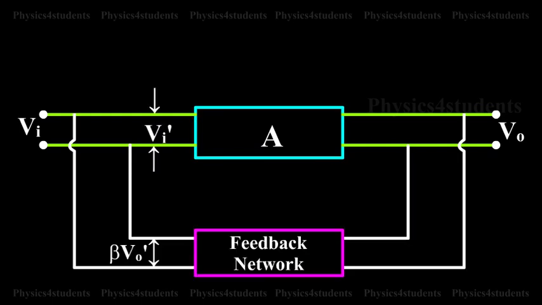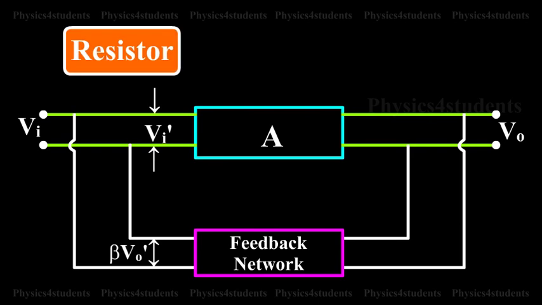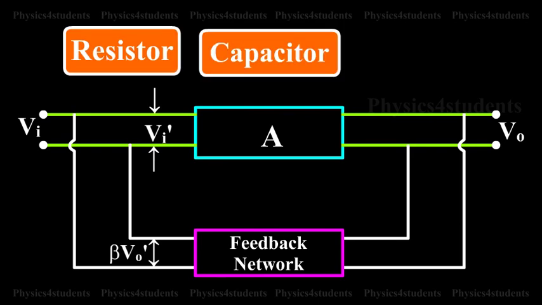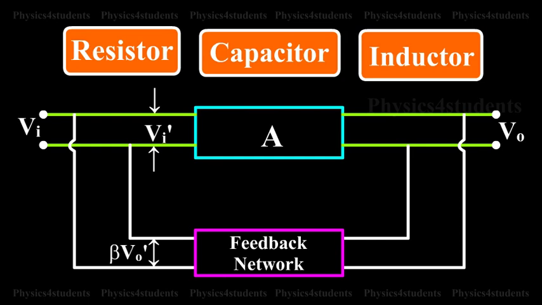The general theory of feedback can be explained with the help of the block diagram shown in the animation. The feedback amplifier has two parts, that is, amplifier and feedback circuit. The feedback circuit usually consists of passive components, that is, resistor, capacitor, and inductor.